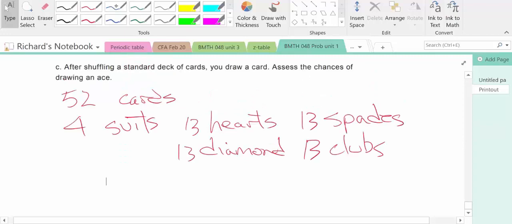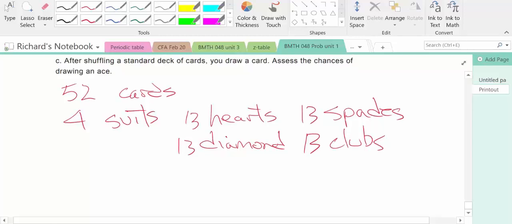Now, what this means is in a deck of cards, for something like a number 2, there are 4 different 2s. There's a 2 of hearts, a 2 of spades, a 2 of diamonds, or a 2 of clubs. In a similar way, there are 4 aces, an ace of hearts, an ace of diamonds, an ace of spades, an ace of clubs. This becomes important because we're going to be dealing with probability and cards later in the course. So what's the probability of drawing an ace?